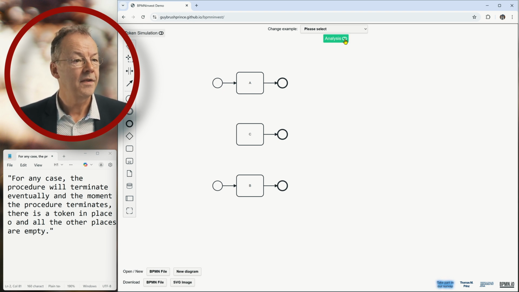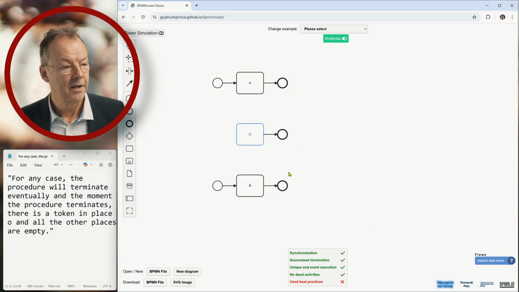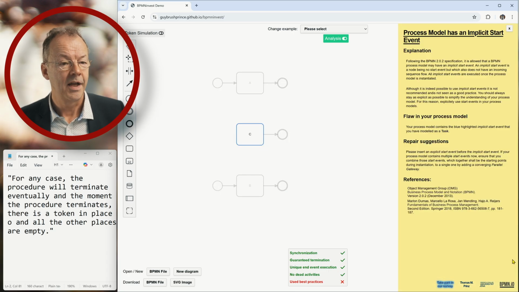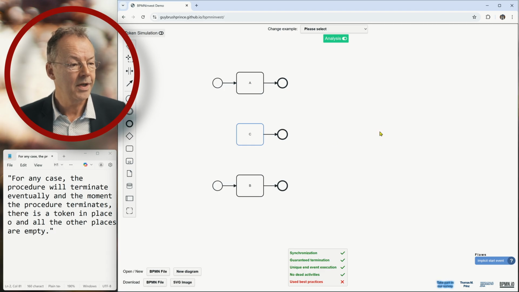If we now look at the analysis, it will say it has the soundness property, but best practices haven't been used. What is meant by that is the implicit start event. This is highlighted blue, and it says, don't use these implicit start events. But what happens in the token game here?